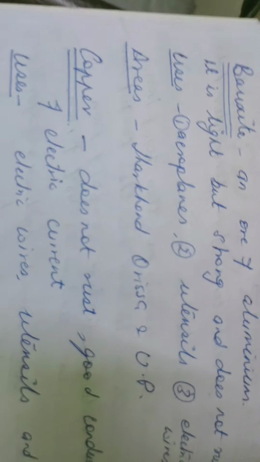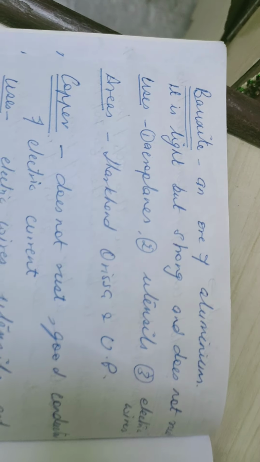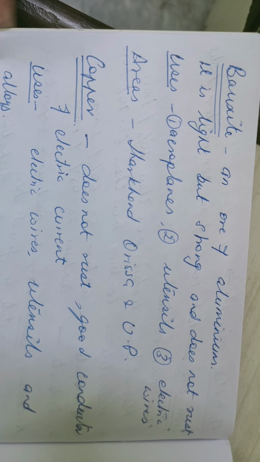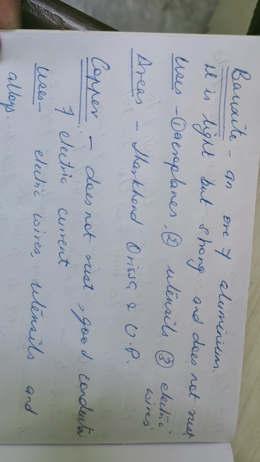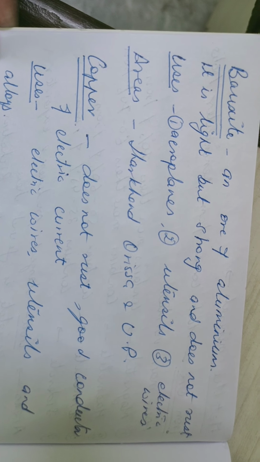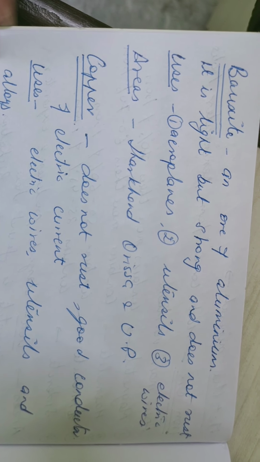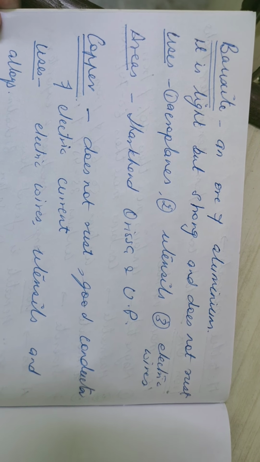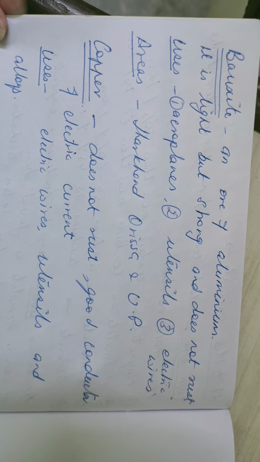The third is bauxite. You have to learn the uses and the areas where it is found. Bauxite is an ore of aluminium, and aluminium is light but strong and does not rust. It is used in the construction of aeroplanes, utensils, electric wires, and the areas where it is found are Jharkhand, Odisha and UP. Need not learn the districts for this.